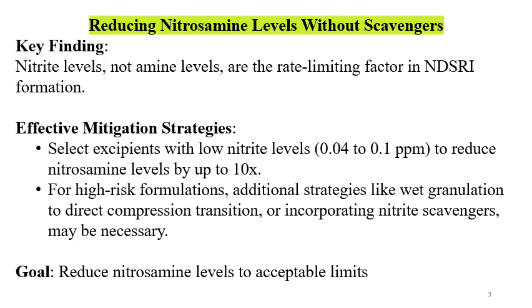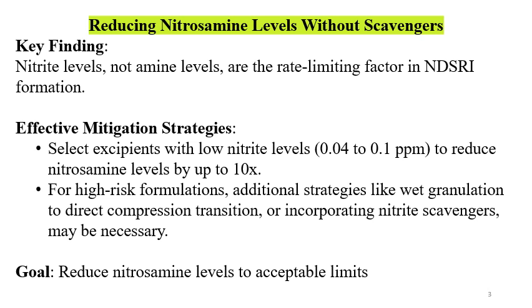Reducing the nitrosamine levels without scavengers is a way of reducing nitrosamines and NDSRIs. Key findings are that nitrite levels, not amine levels, are the rate limiting factors in NDSRI formation. So emphasis is given more to the nitrite levels. Effective mitigation strategies involve selecting excipients with low nitrite levels to reduce nitrosamine levels by 10x. If you use excipients with nitrite levels from 0.04 to 0.1 ppm, then you can reduce the nitrosamine and NDSRI to a great extent.